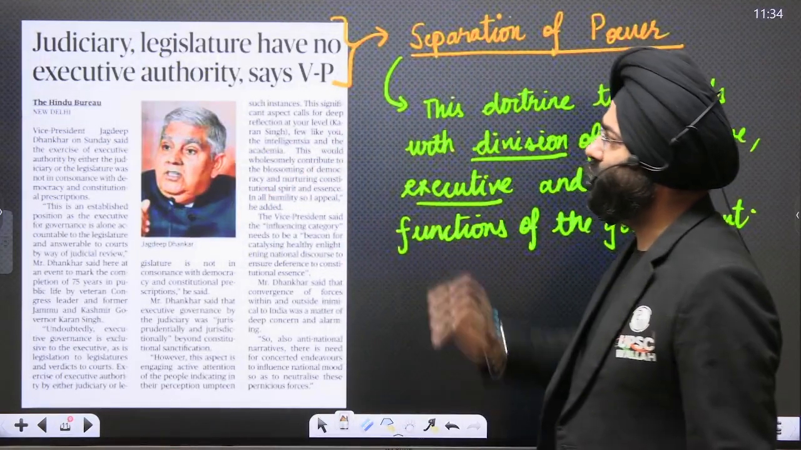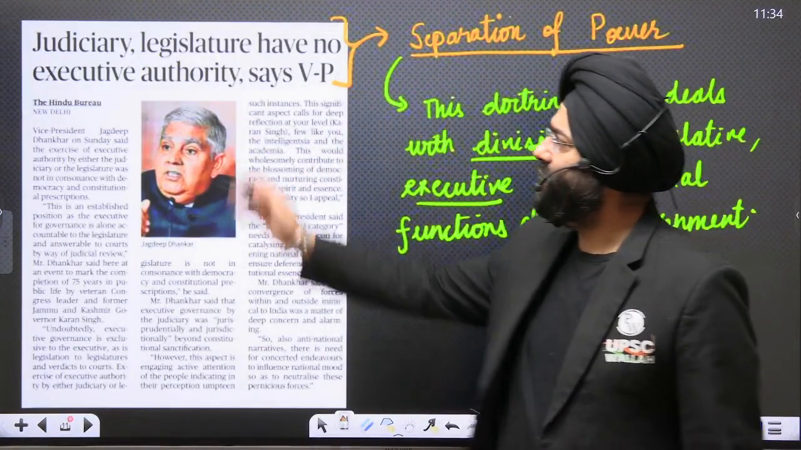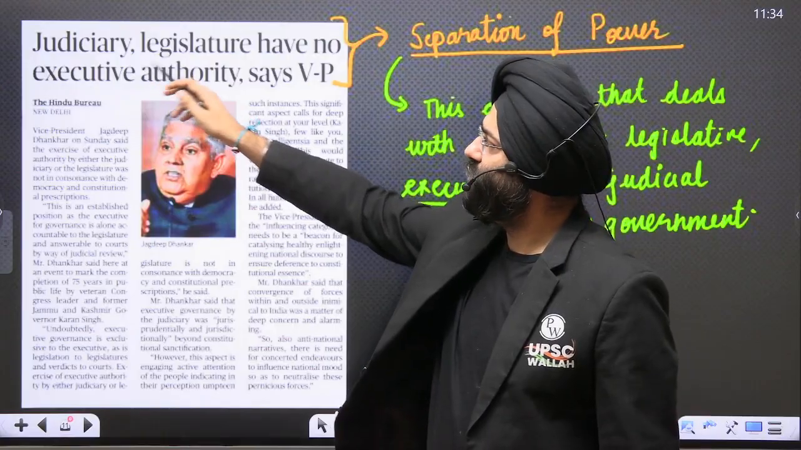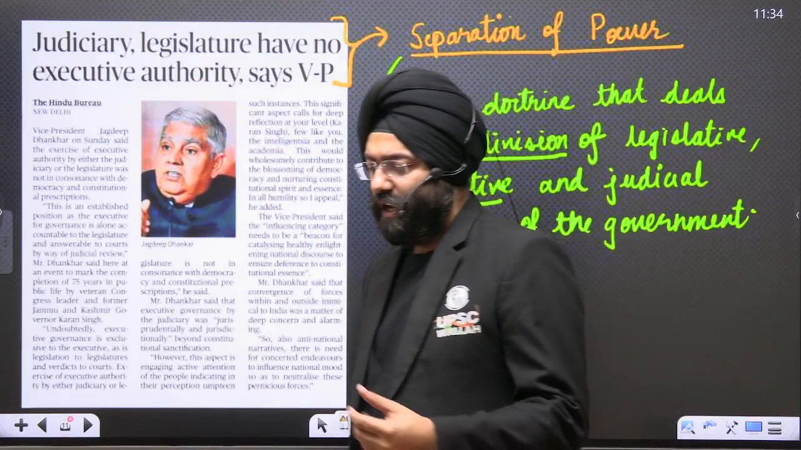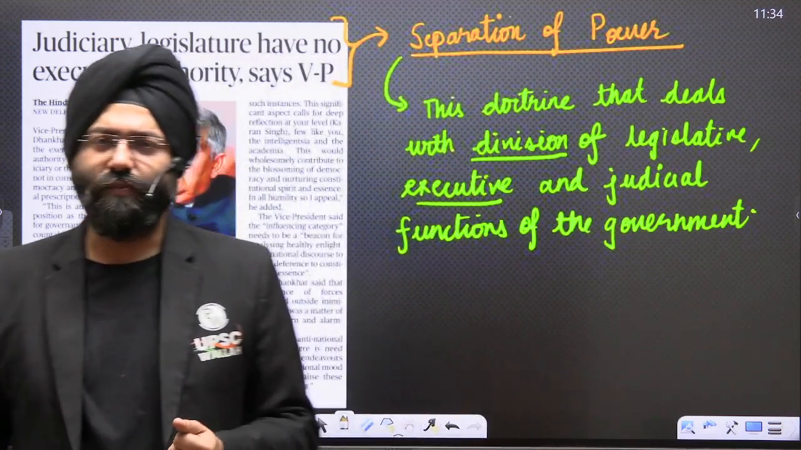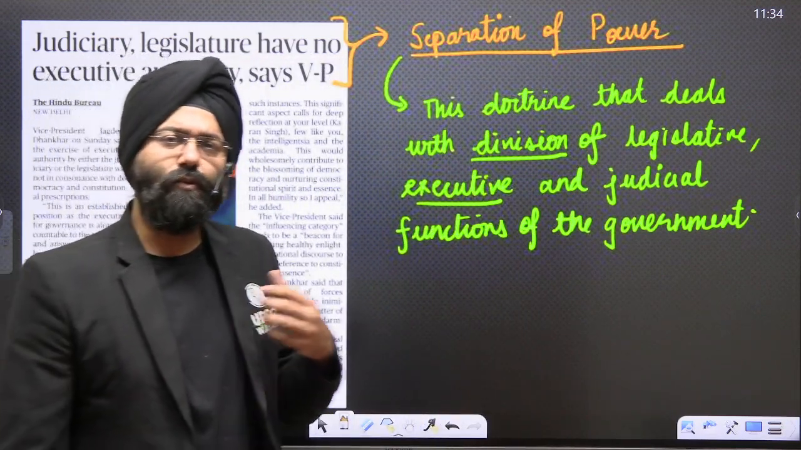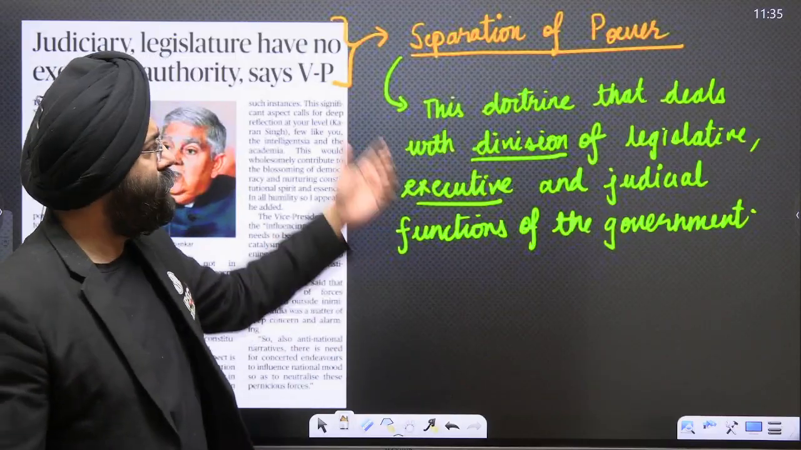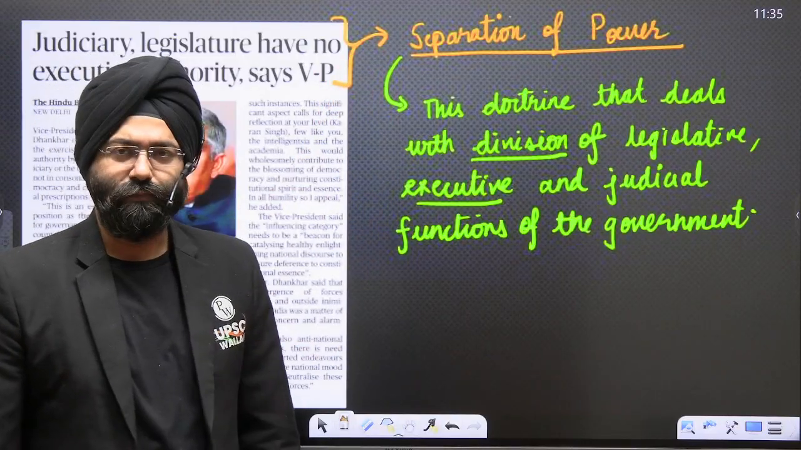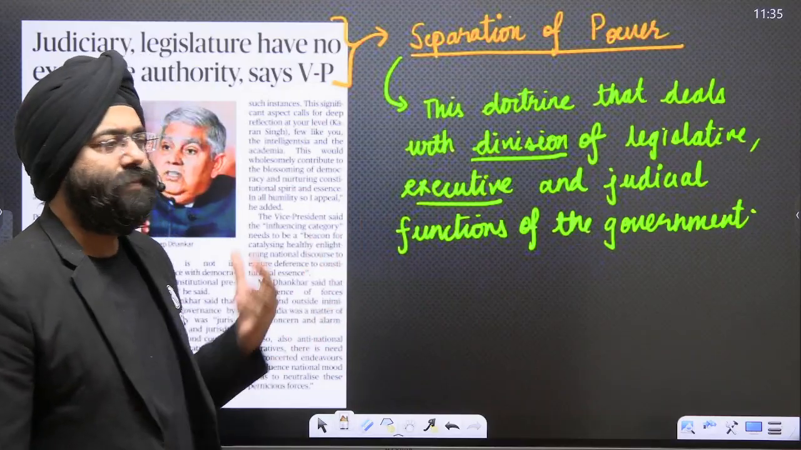Next is, in today's newspaper, you saw that the Honorable Vice President said, judiciary, legislature have no executive authority. Now, this is one of similar statements that the Honorable Vice President has made earlier also. We will briefly go through what he basically means. See, this concept deals with the concept of separation of power. Now, see, what do you mean by separation of power?